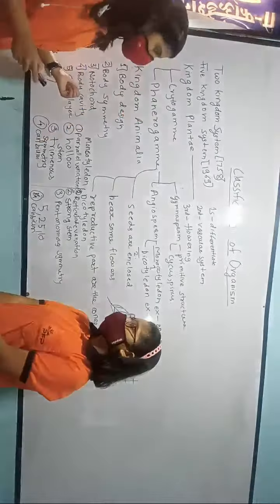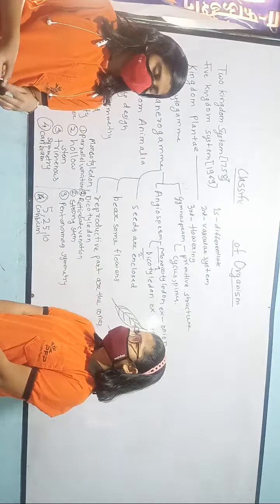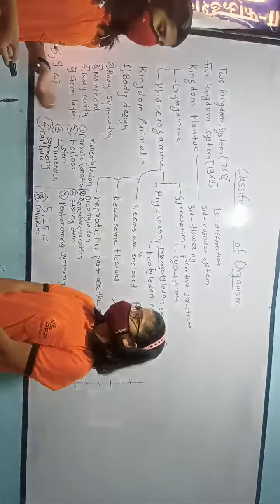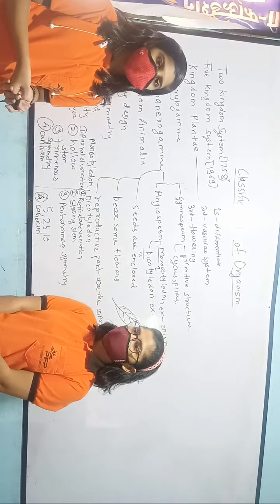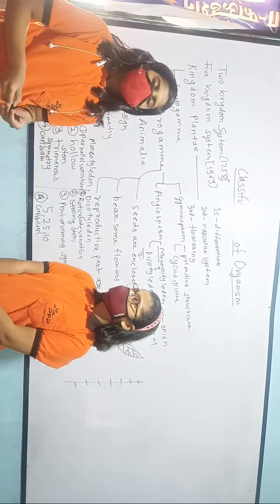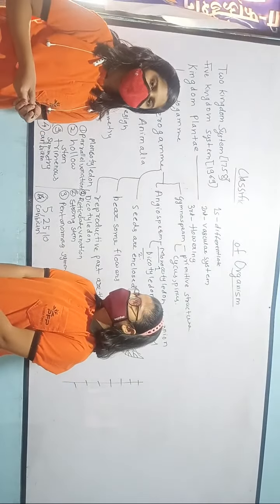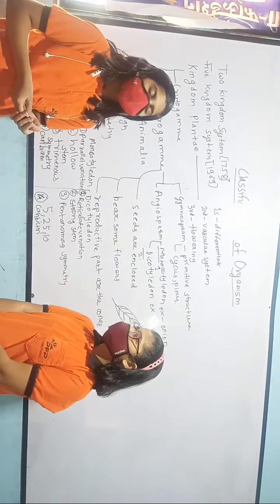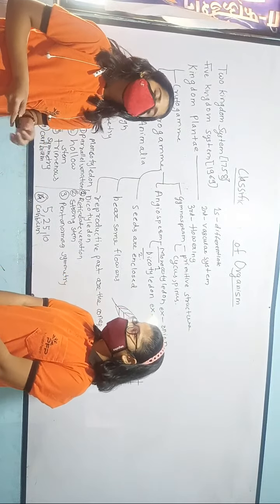Now we will see the germ layers in the animals, that is diploblastic or triploblastic. Di means 2 and tri means 3. So diploblastic means the presence of 2 layers in the organism, while triploblastic means the presence of 3 layers in the organism. The diploblastic consists of 2 layers, that is the inner layer called endoderm and the outer layer called ectoderm. And the second, triploblastic, contains three layers, that is the inner layer endoderm, the outer layer ectoderm, and the middle layer called the mesoderm.